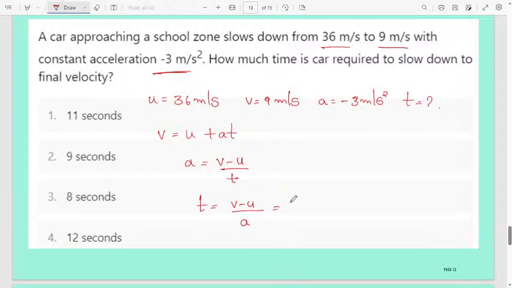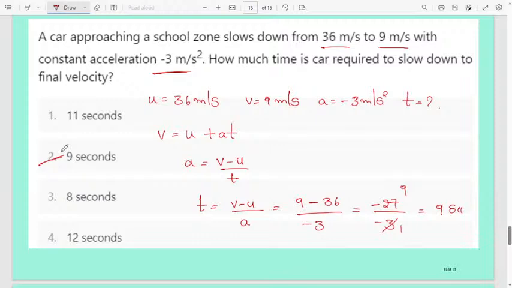The final velocity is 9, initial velocity is 36, and acceleration is minus 3. So 9 minus 36 is minus 27, divided by minus 3. 3 nines are 27. Minus divided by minus becomes plus, so you will get 9 seconds. The correct answer for this question is 9 seconds.